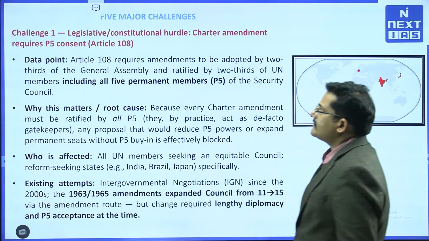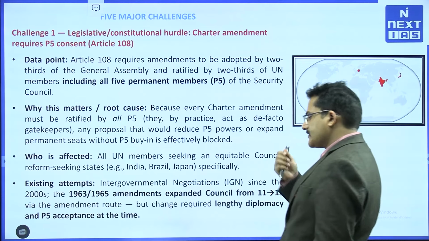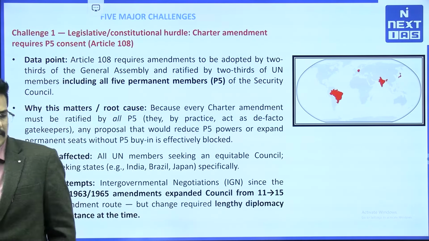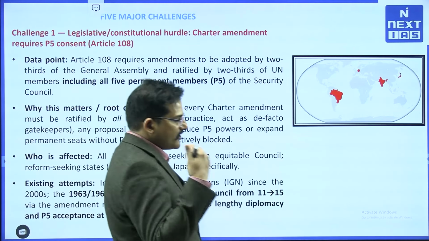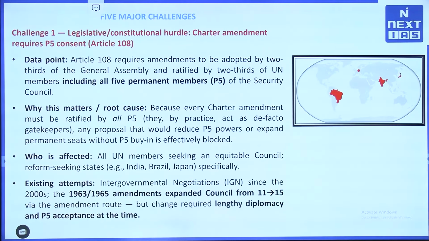Now, let us try to understand the key challenges the United Nations Security Council is facing in terms of reform. We will discuss only 5 challenges because it is only for examination purposes and we are not doing any research work, right. So, let us try to understand the challenges. The first challenge is the legislative or constitutional hurdle.